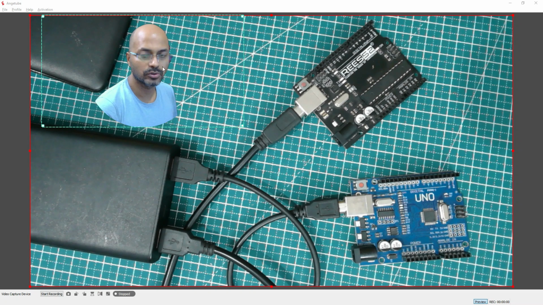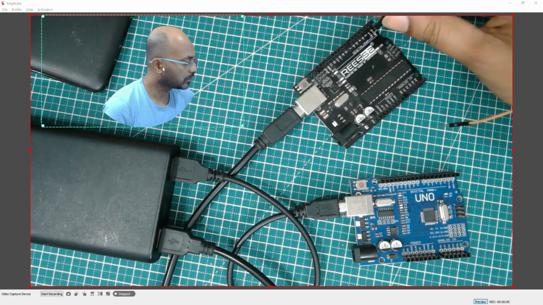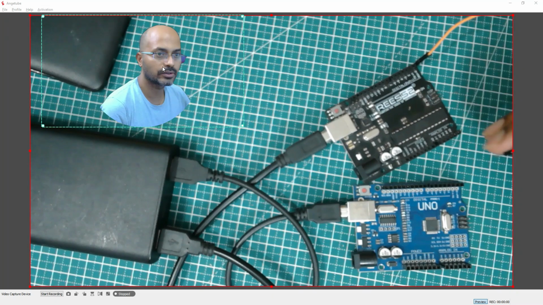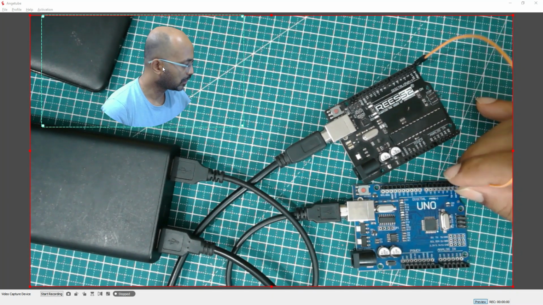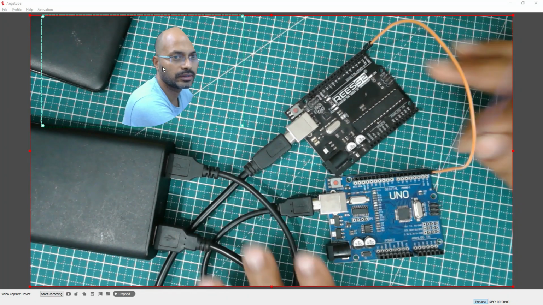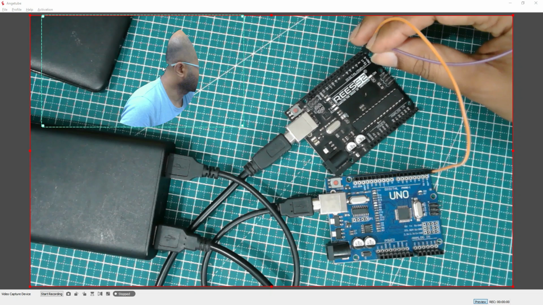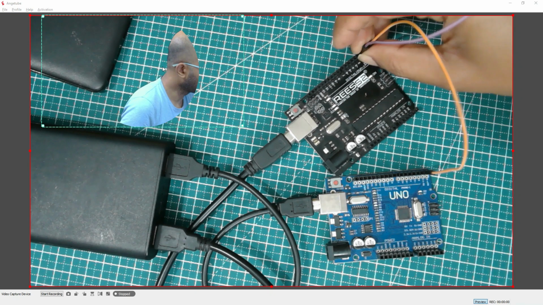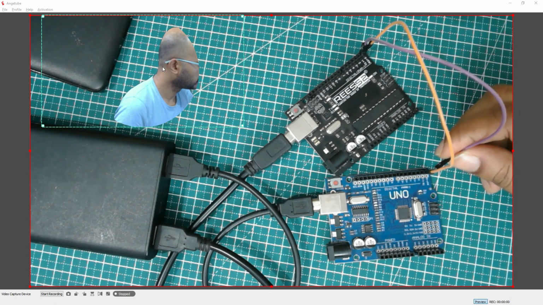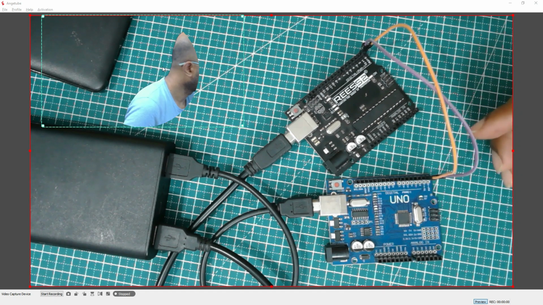And as I told in the earlier video, Pihu's TX will connect with Piku's RX, and Piku's TX will connect with Pihu's RX.